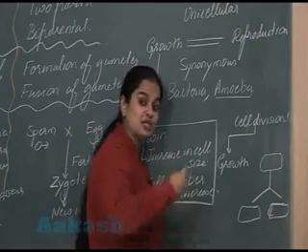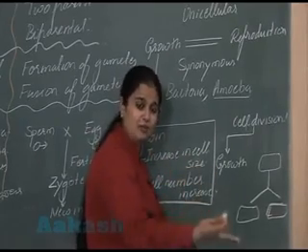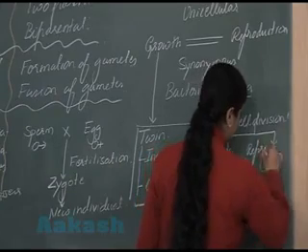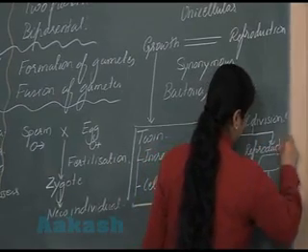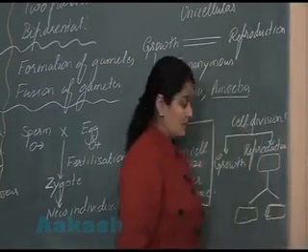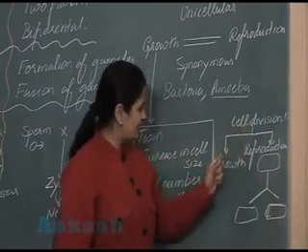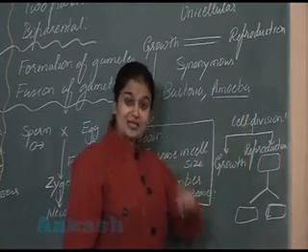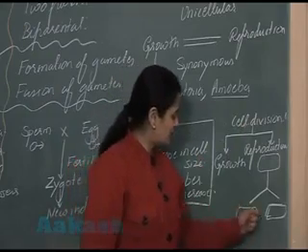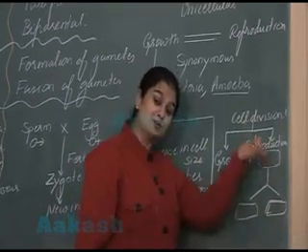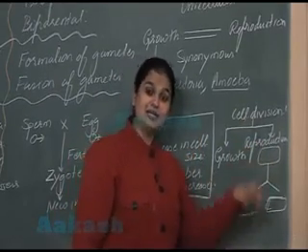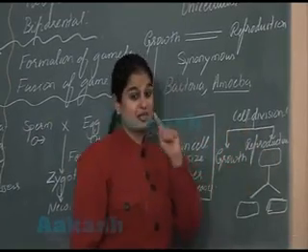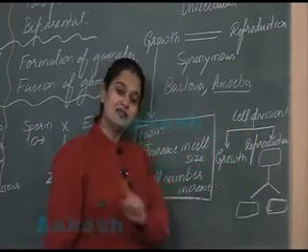There is formation of progeny, so it can also be considered as reproduction. Got this? Cell division results in growth, and since they are unicellular, it also increases the progeny size. It helps in reproduction. So growth and reproduction, these two events, are similar.